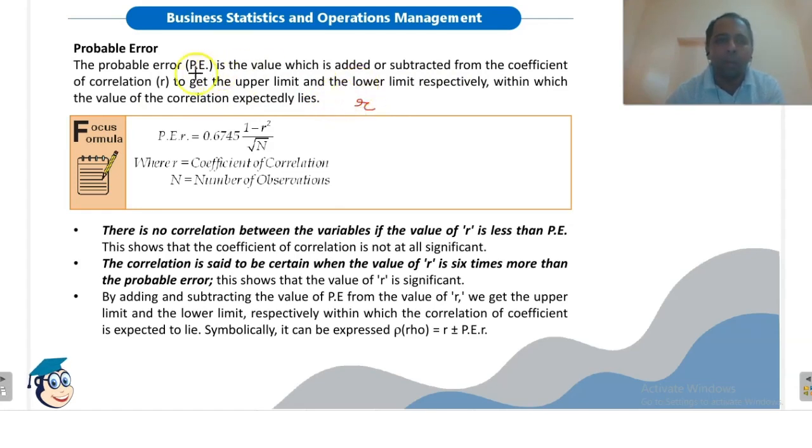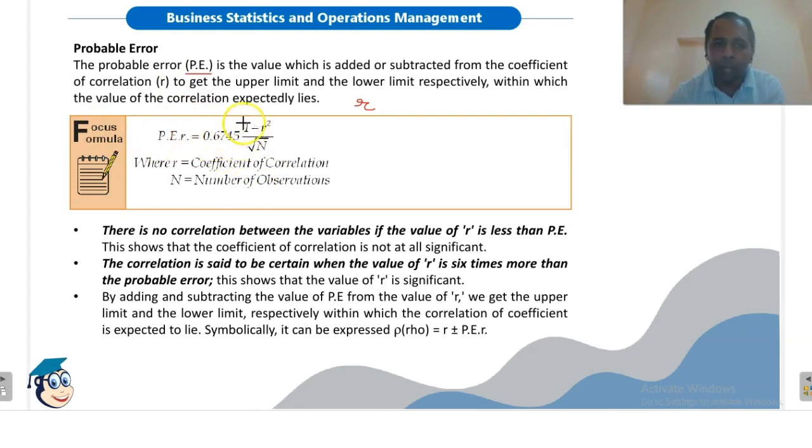Remember, probable error PE is used to determine the reliability and accuracy of coefficient of correlation R. So how reliable is the coefficient of correlation? We can judge it with the help of probable error. So we will calculate a limit. How will we calculate it? First, we will calculate the probable error with this formula: